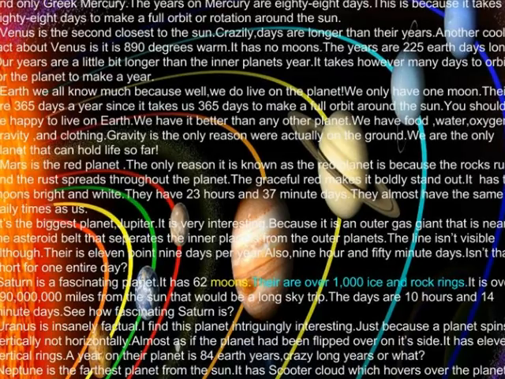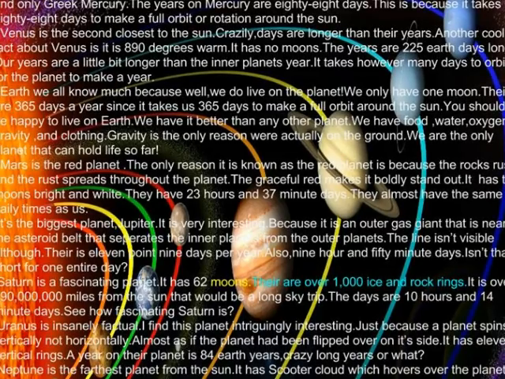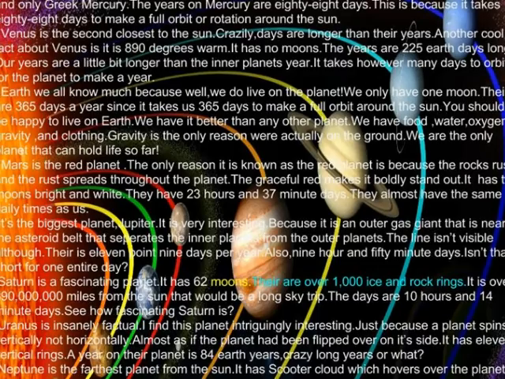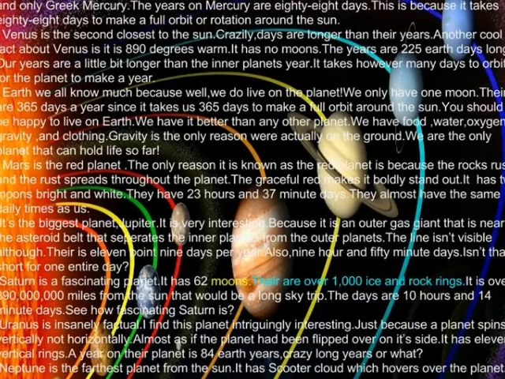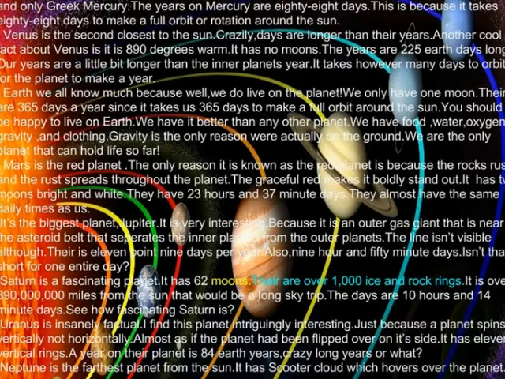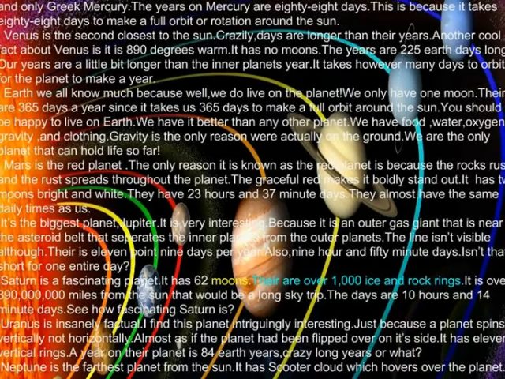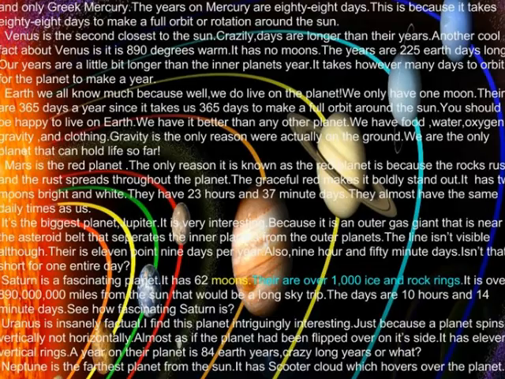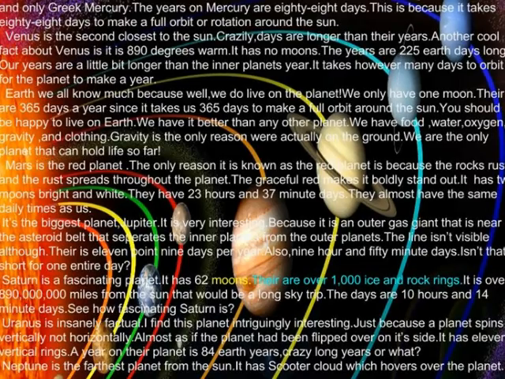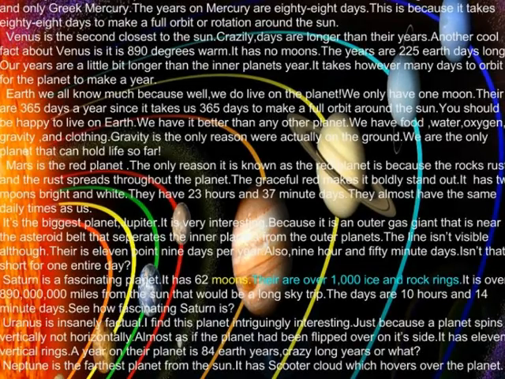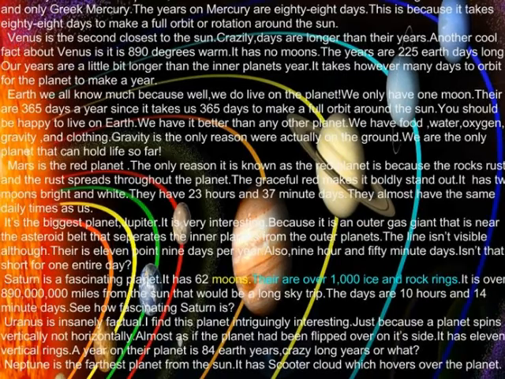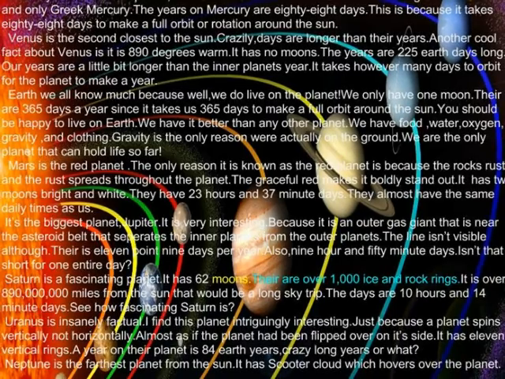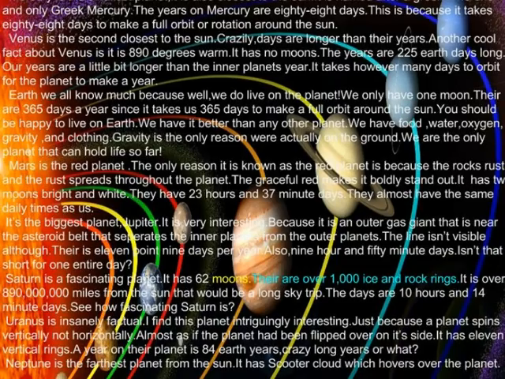Venus is the second closest to the Sun. Crazily, days are longer than the years. Another cool fact about Venus is it's 890 degrees warm. It has no moon. The years are 225 Earth days long. Our years are a little bit longer than the inner planet year. It takes however many days to orbit for the planet to make a year.